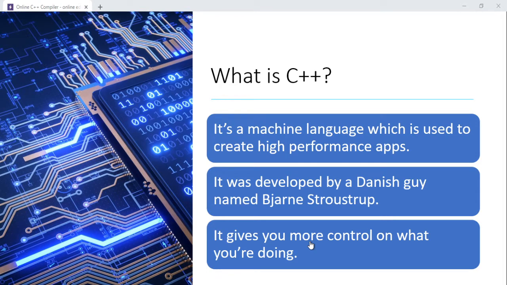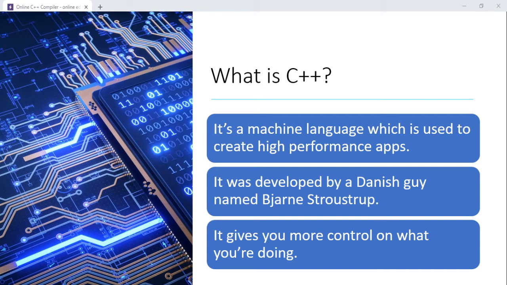So here we go. Let's learn actually, really, truly C++. What is C++? It's a machine language which is used to create high-performance apps. So if you want to create apps and if you want them to perform well, use C++.